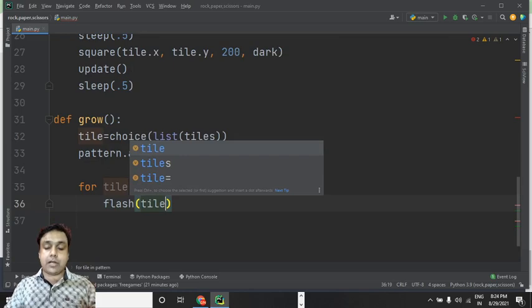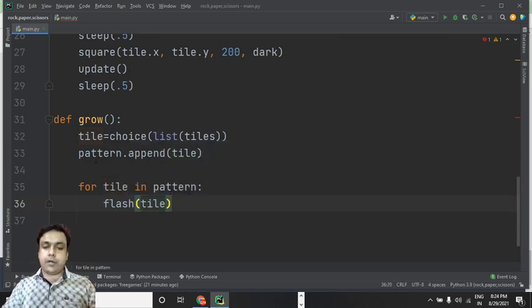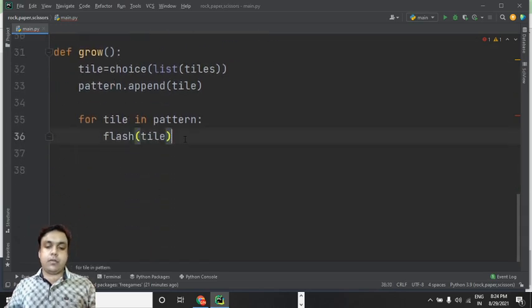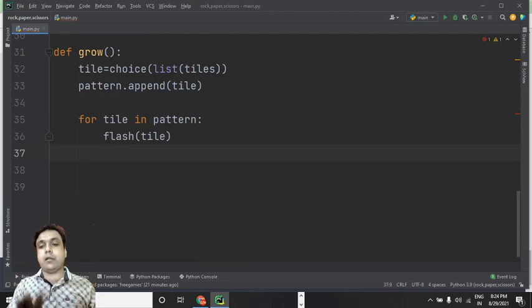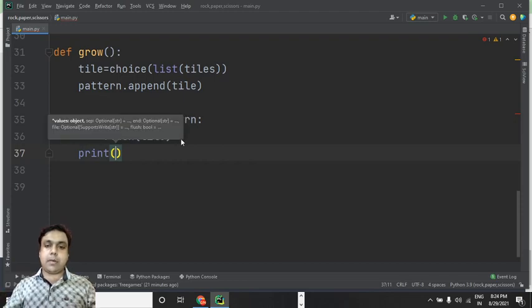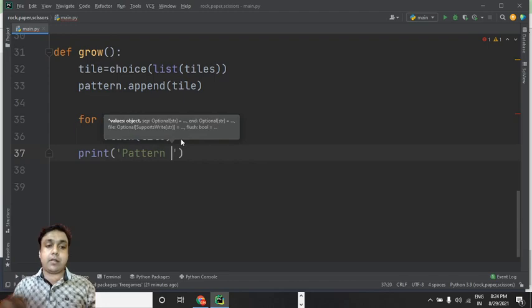So I'm calling this flash function now. Fine, and this I am passing as a parameter to this function. So it is for the pattern part. Fine, it is going to tell us the pattern, and then finally I would like to see this printed as an output. Pattern,